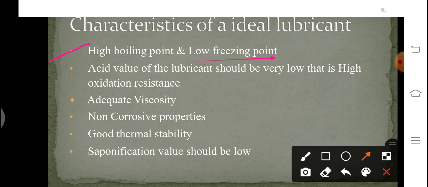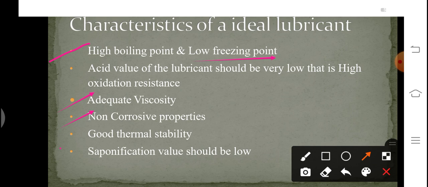A lubricant should have adequate viscosity, whereas the variation in the viscosity, that is the viscosity index, should be to a lower extent. That is, the viscosity index should be as high as possible. A lubricant should have a non-corrosive property. It means that a lubricant should have neither an acidic nor a basic nature. Acidic and basic nature makes a lubricant reactive with the environment and thus causes corrosion. So a good lubricant should have non-corrosive properties, that is, it should have a neutral nature.